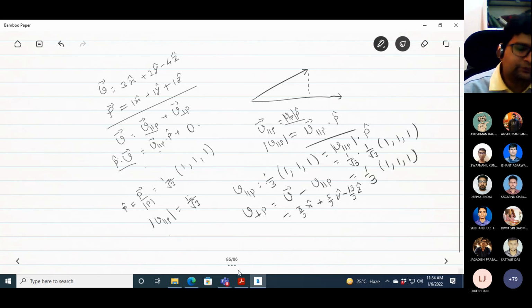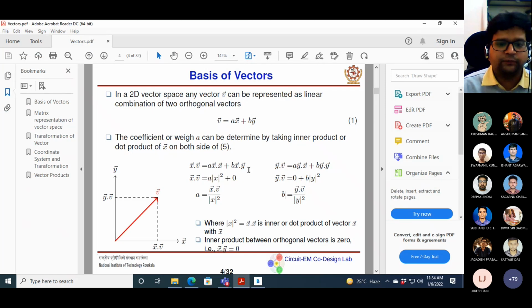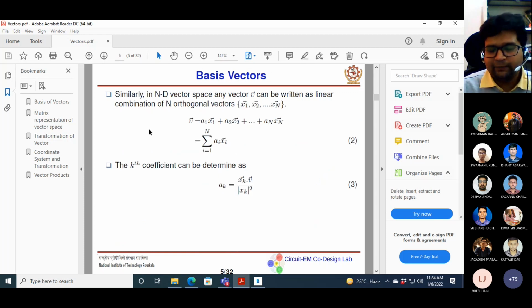Okay, so let's get back to our point. This is the way we can understand that any vector in a coordinate system can be represented as a linear combination of other vectors. This idea can be extended to any n-dimensional space, but here we don't need to deal with n-dimensional space because we have a limited 3-dimensional space. So that's why this is not required, but it is true in general.